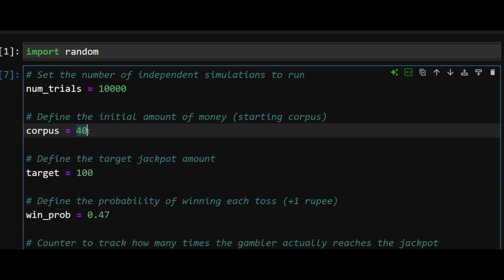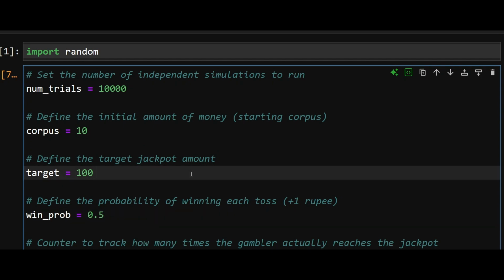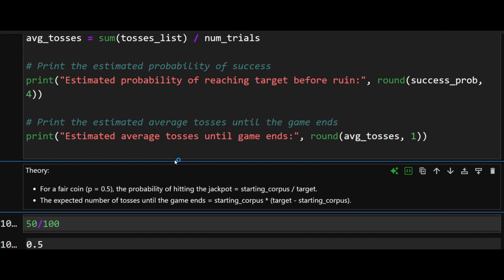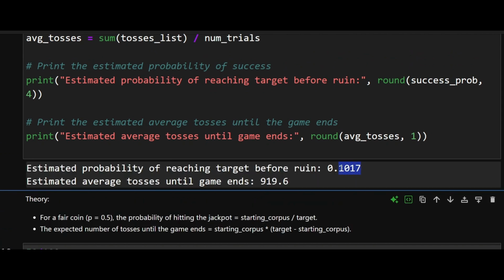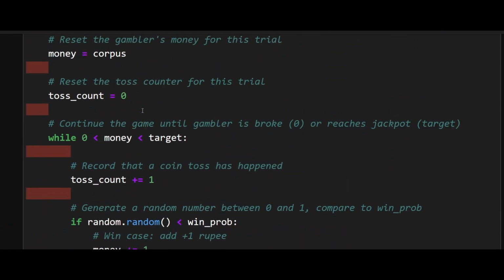Number two is, if you have set your target too high, your probability of win will reduce. So if you had just 10 rupees and you wanted to multiply them 10 times, even if the system was fair, your probability now is just about 10% probability of win. So there it is. And it'll take you 919 games to reach there. So that's another takeaway.